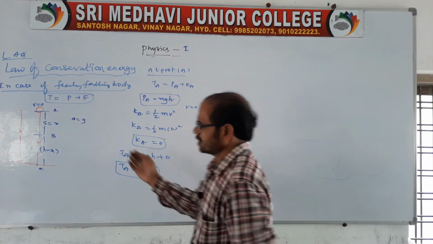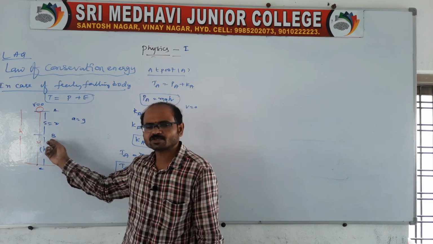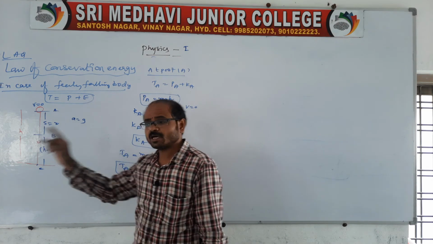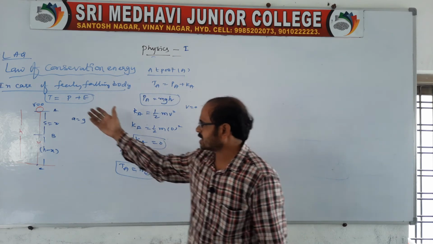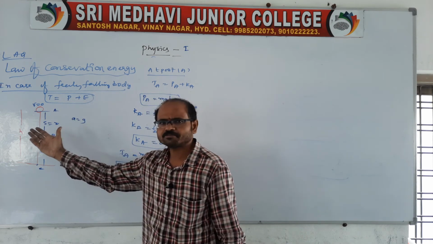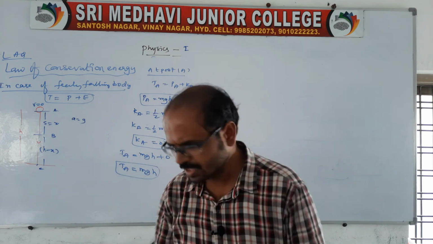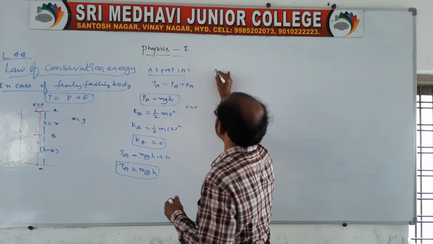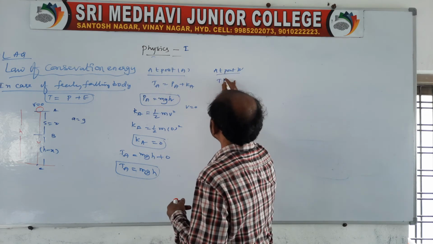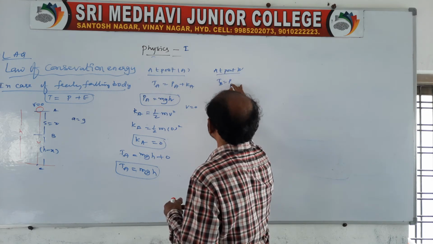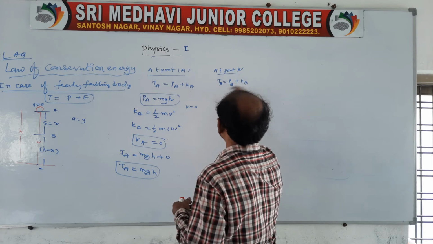In the same way, we have to verify at point B also. At point B also we should get the same energy. If we get the same energy, therefore the path remains the same. Otherwise it is not the same. Now let us see the second point. At point B, the total energy is equal to potential energy at B plus kinetic energy at B.